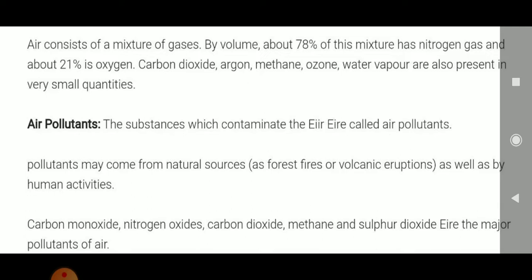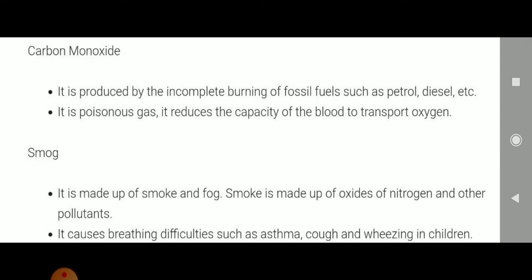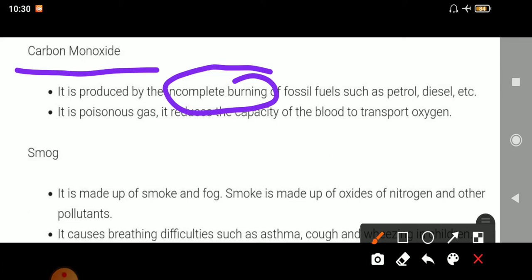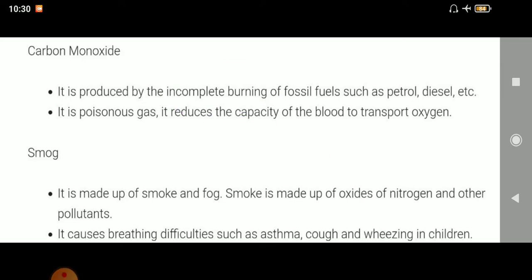Like carbon monoxide, nitrogen oxide, carbon dioxide, these all things are air pollutants. Then carbon monoxide, which gets produced by incomplete burning. This is very important, always keep this in mind, that whenever we talk about carbon monoxide, it will be produced by incomplete burning of fossil fuels such as petrol, diesel, etc. And it is a poisonous gas. It reduces the capacity of blood to transport oxygen. Also, it combines with hemoglobin and makes carboxyhemoglobin, which is very lethal to us.